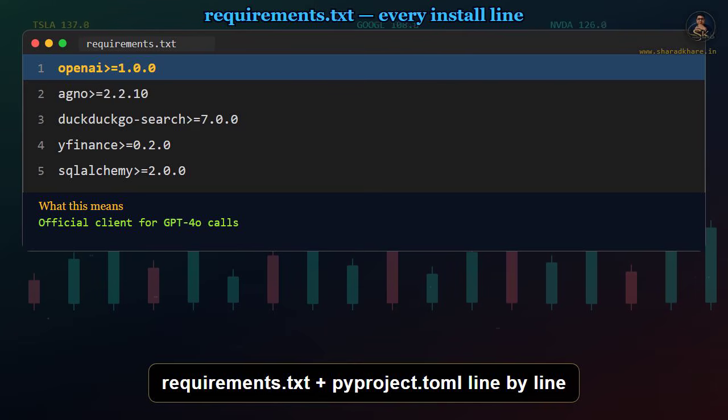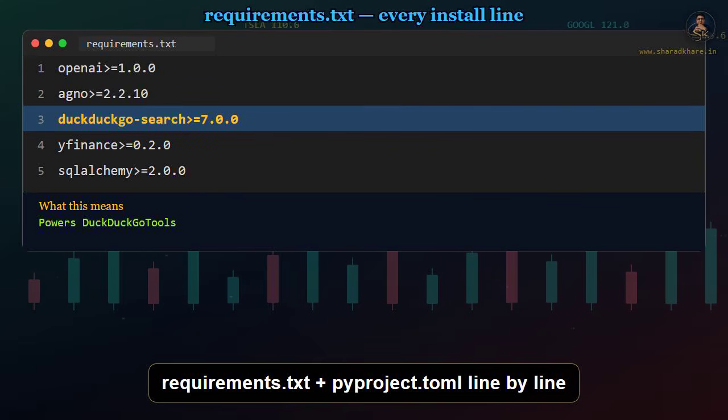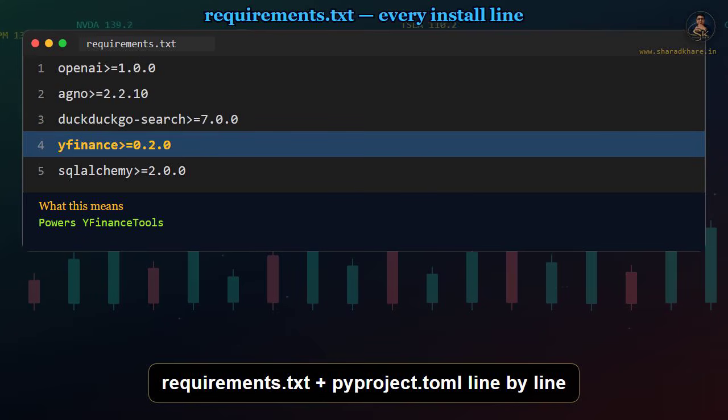Requirements.txt. Follow with me in Visual Studio Code. We will read every dependency line. The first line is OpenAI version 1 or newer. That is the official client your GPT-4o calls travel through. The second line is Agno version 2.10 or newer. That framework gives you agent, team tools, SQLite memory, and Agent OS.